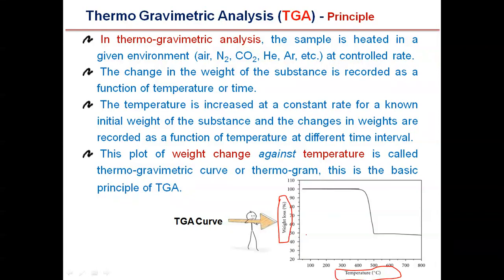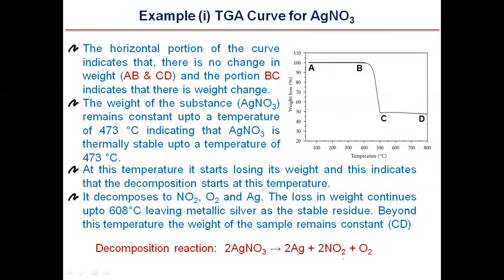So here we have two variables. One is the weight change as a function of the change in temperature. We are changing the temperature of the sample, and simultaneously we are recording the change in the weight of the sample, or weight loss of the sample, under a controlled environment. So this is the principle of the TGA. We will see some specific examples of the TGA curve.